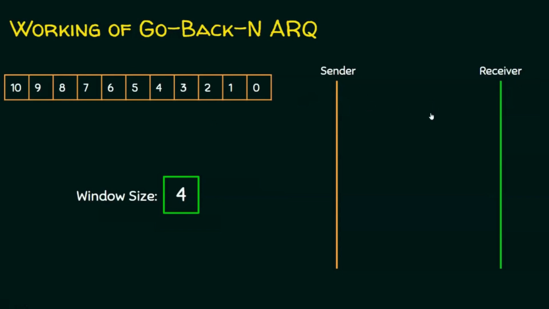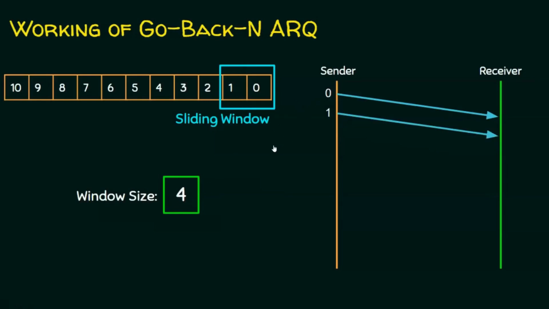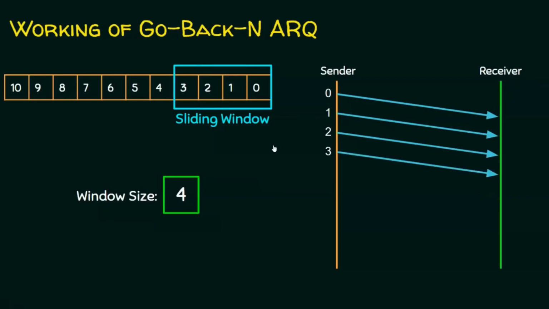Now what is the sender window size? Let's take the sender window size as 4, which means 4 frames can be sent by the sender before expecting an acknowledgement. The first frame is frame 0. Let's see, now the sender is sending frame 0. What is the current window? In the current window only frame 0 will be there. Now what happens? The sender will send the next frames, because the sender can send a maximum of 4 frames before expecting an acknowledgement. So the sender sends frame 1, frame 2 and frame 3. So 4 frames are sent by the sender, because the sender window size is 4.